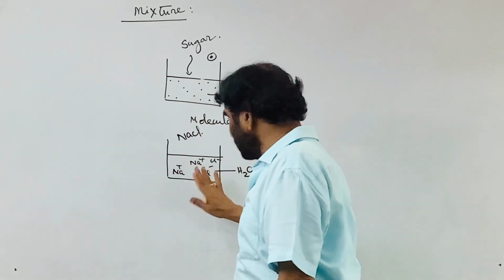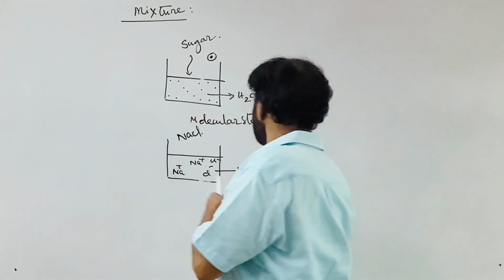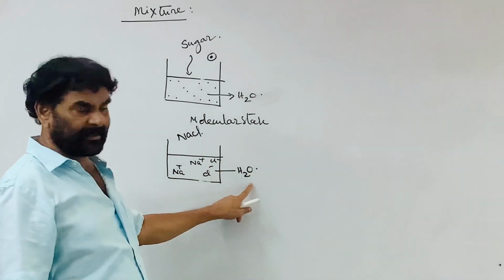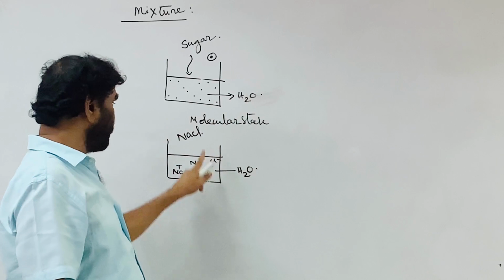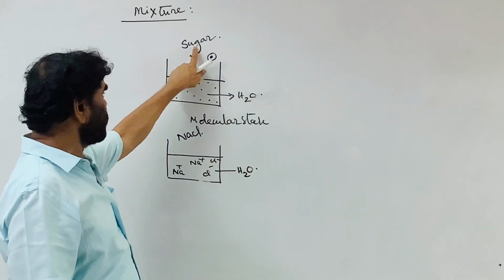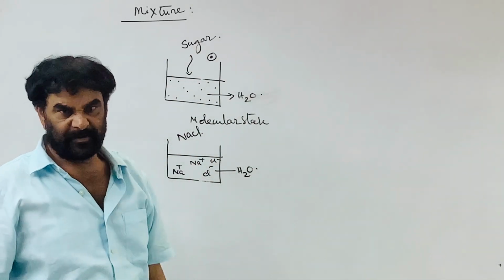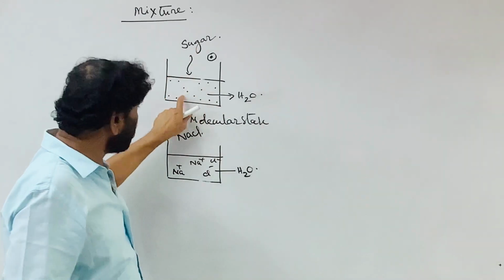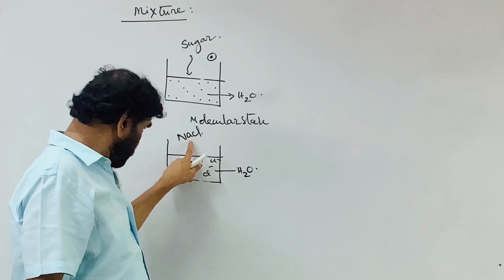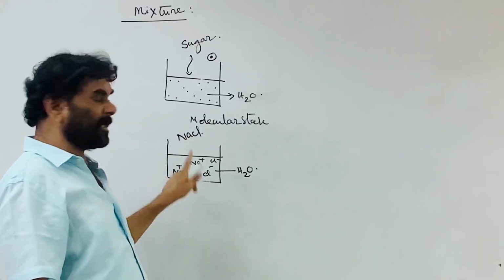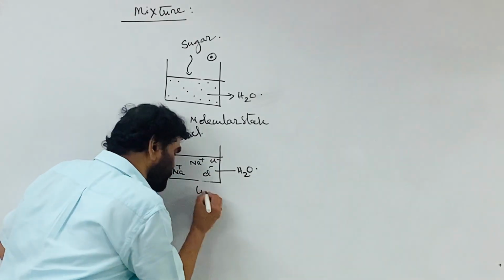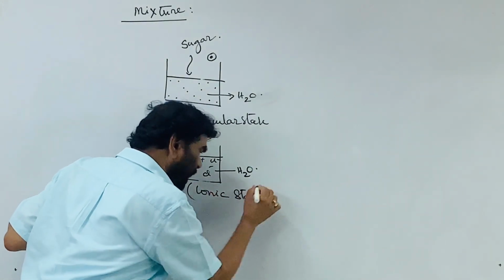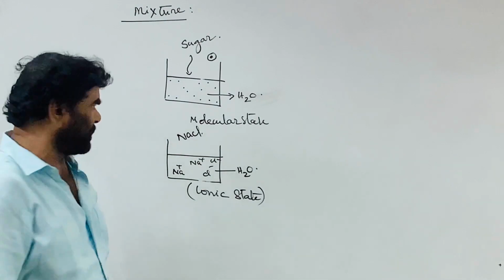This is a mixture, this is a mixture. Here, water is the solvent. I told you, for our convenience, the major component is called the solvent. Water is the solvent, sodium chloride is the solute, sugar is the solute. So the solute is dispersed in the solvent, here in the molecular state, and here the solute is dispersed in the solvent in the ionic state, in the form of ions.